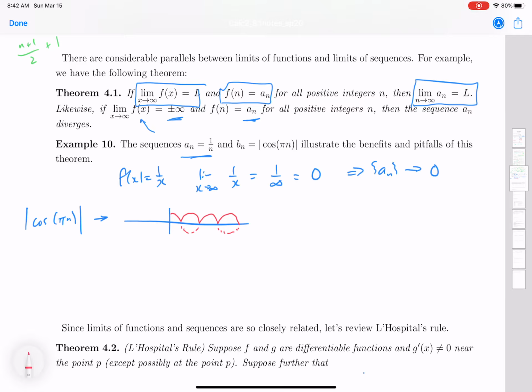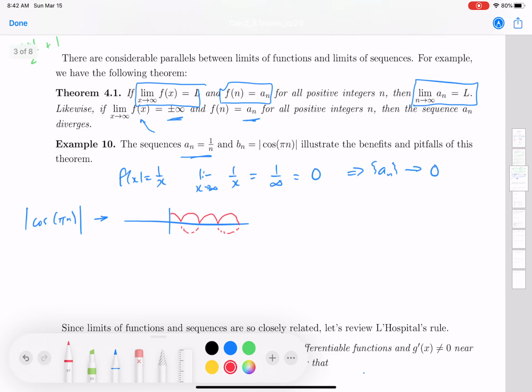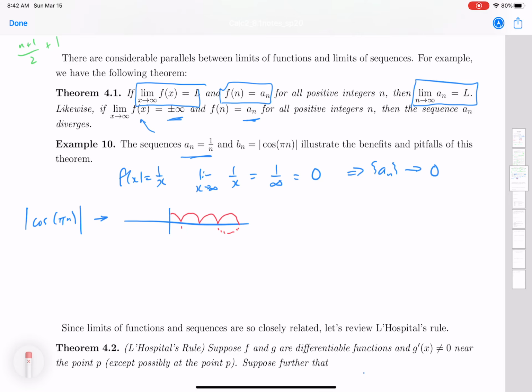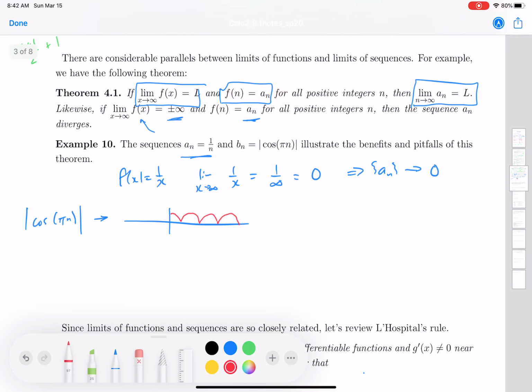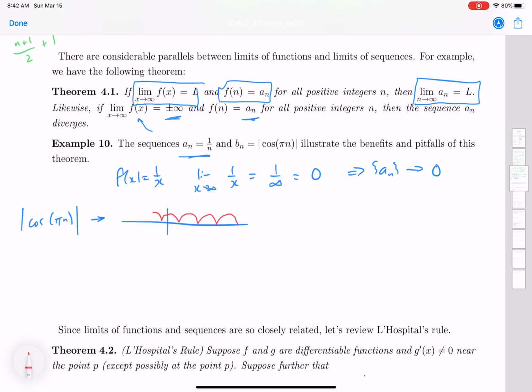These dotted lines are where I would normally have my cosine function going, and because I'm taking the absolute value, I never get to that negative number. So this is what my function looks like. Bing, bing, bing, etc.